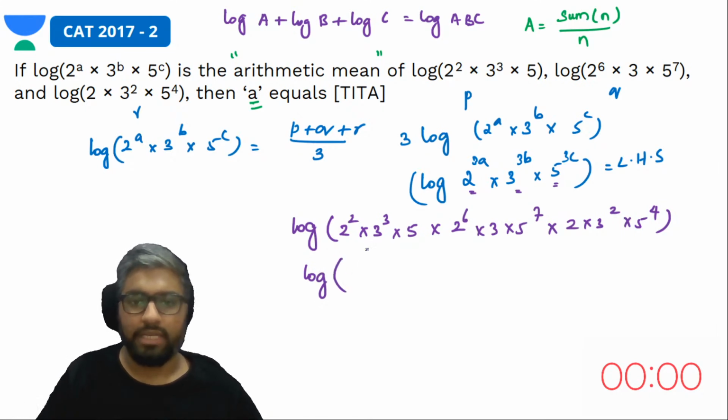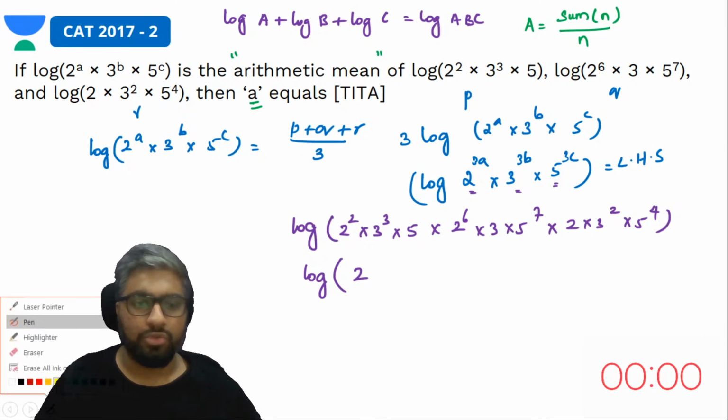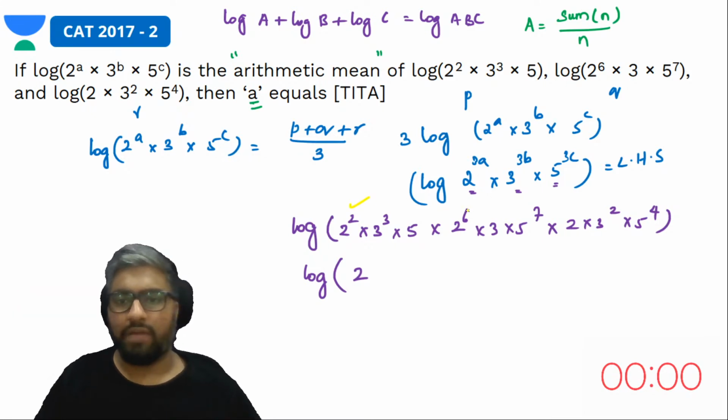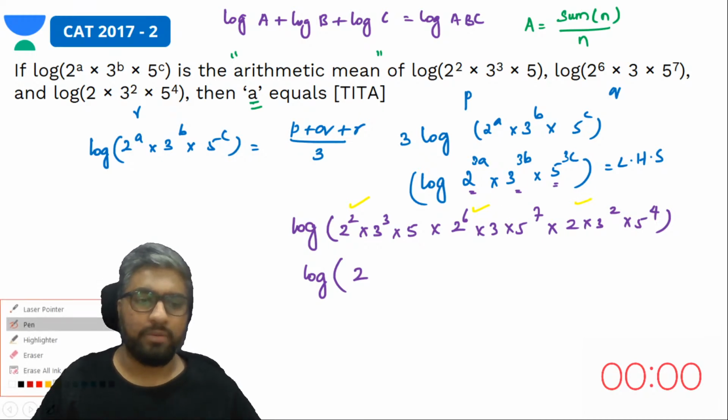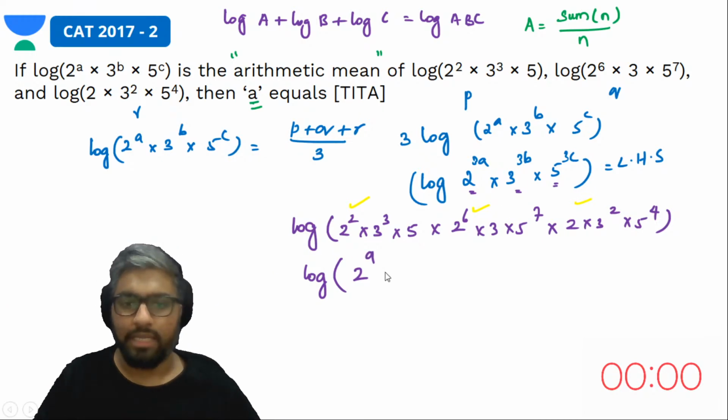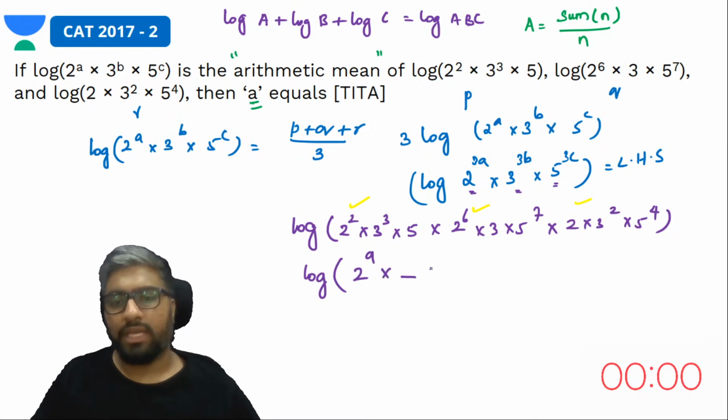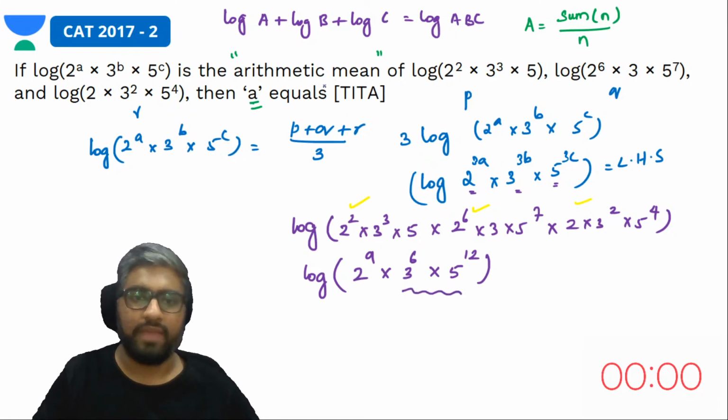Log 2 to the power 2, then 2 to the power 6, so 2^2 into 2^6 is 2^8, into 2^1 is 2^9. So log of 2^9 into 3 power whatever into 5 power whatever. That is not necessary, because we were only asked the value of a.